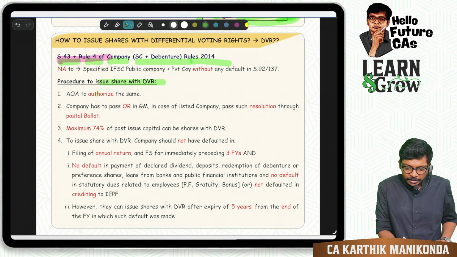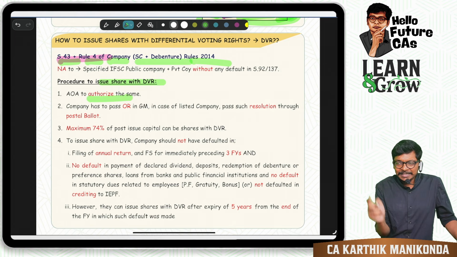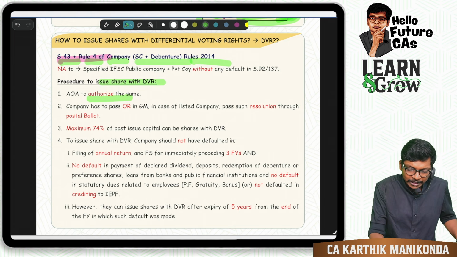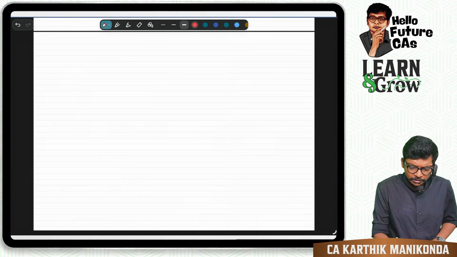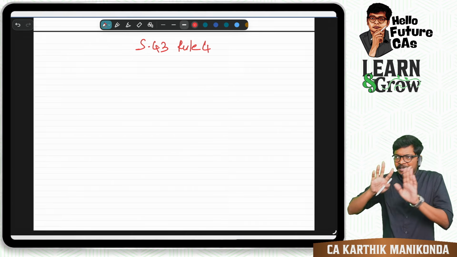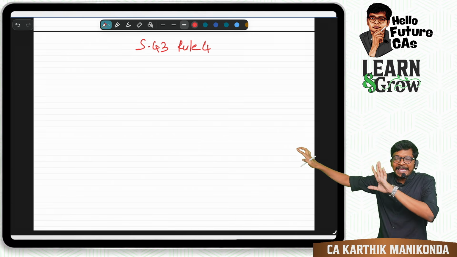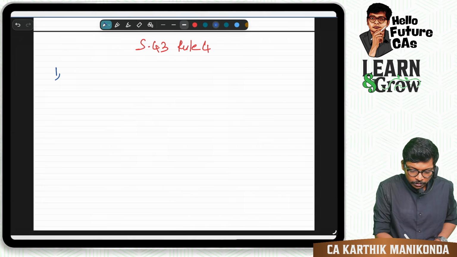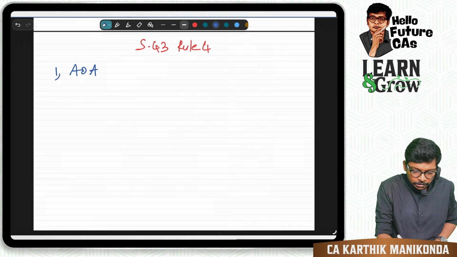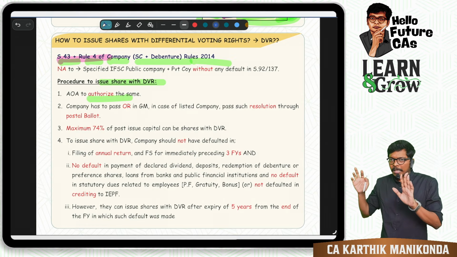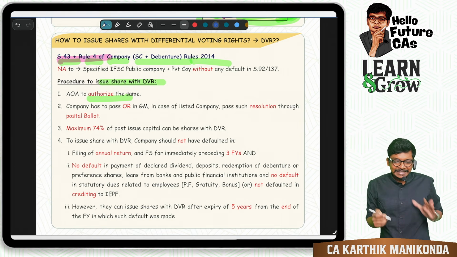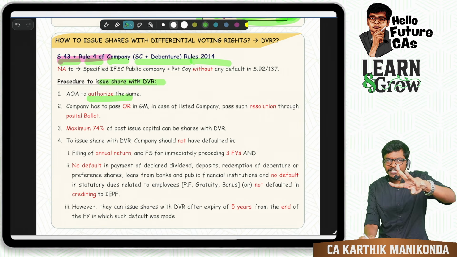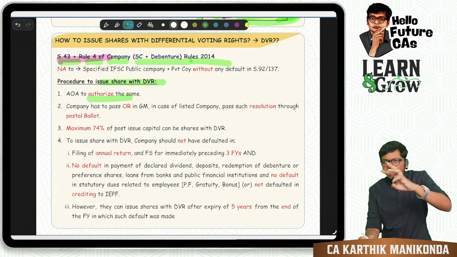So for that, first they are saying articles have to authorize. So let me write down over here, section 43, rule 4. I will write down the key points over here. Explanation I will do on the other side. So first one is what? Articles have to authorize. I will finish 3 points, then explain the logic. Finish 3 points, explain logic.